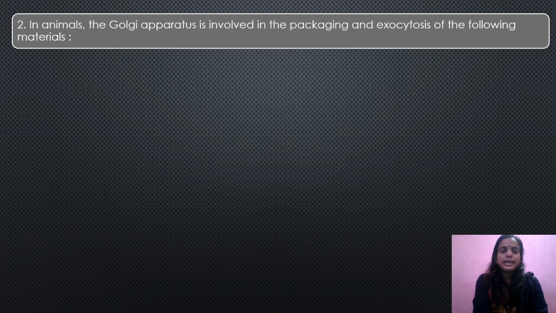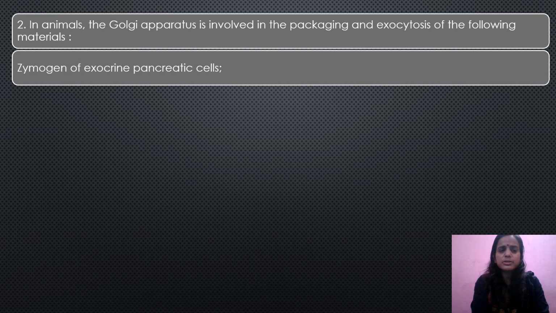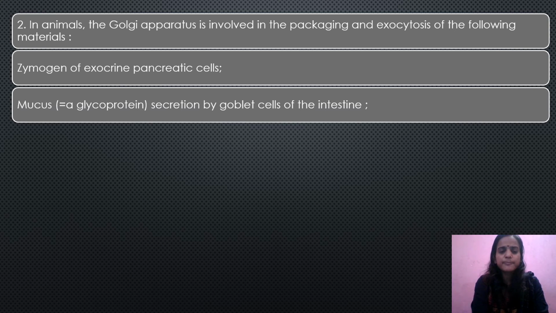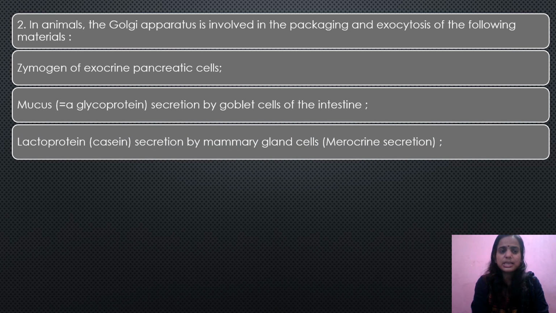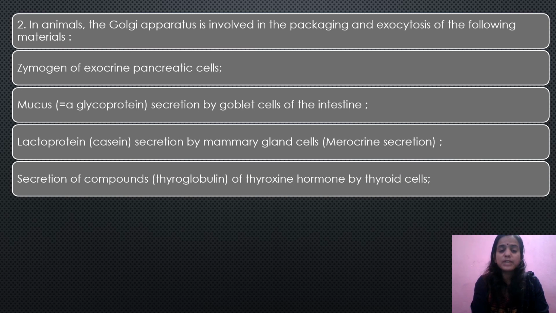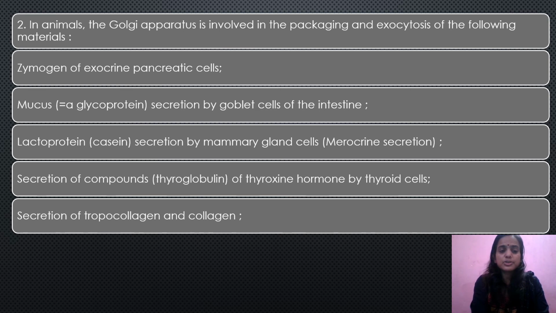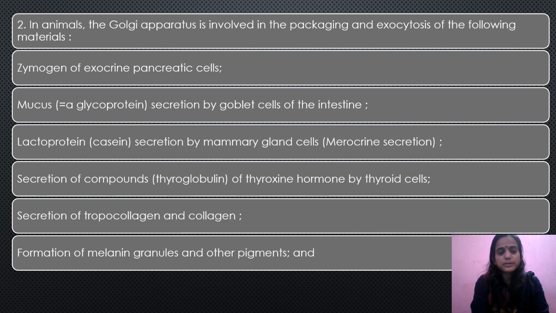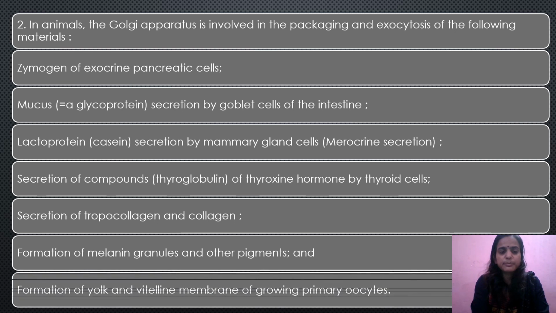So next, in animals, the Golgi apparatus is involved in the packaging and exocytosis of the following materials. What are these materials? Zymogen of exocrine pancreatic cells, mucus secretion by goblet cells of the intestine, lactoprotein secretion by mammary gland cells, secretion of compounds of thyroxine hormone by thyroid cells, secretion of tropocollagen and collagen, formation of melanin granules and pigments, and also formation of yolk and vitelline membrane of growing primary oocytes. So these are the different proteins which are being packaged and sent by the process of exocytosis.